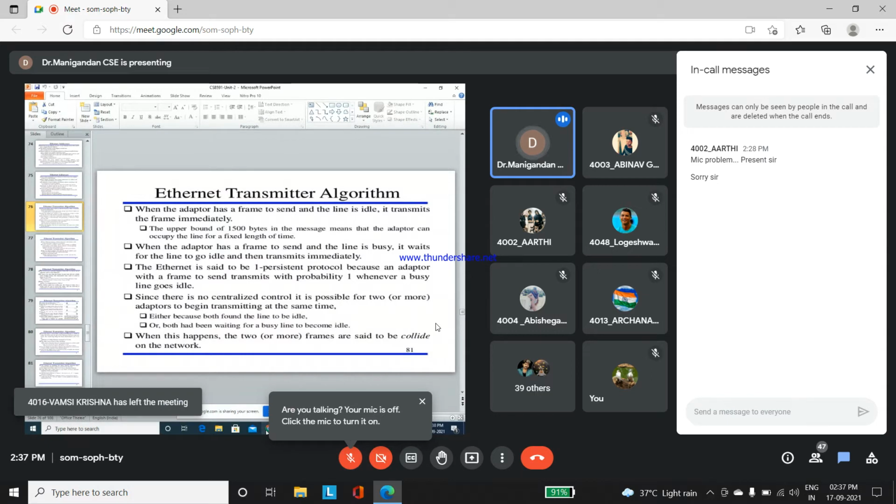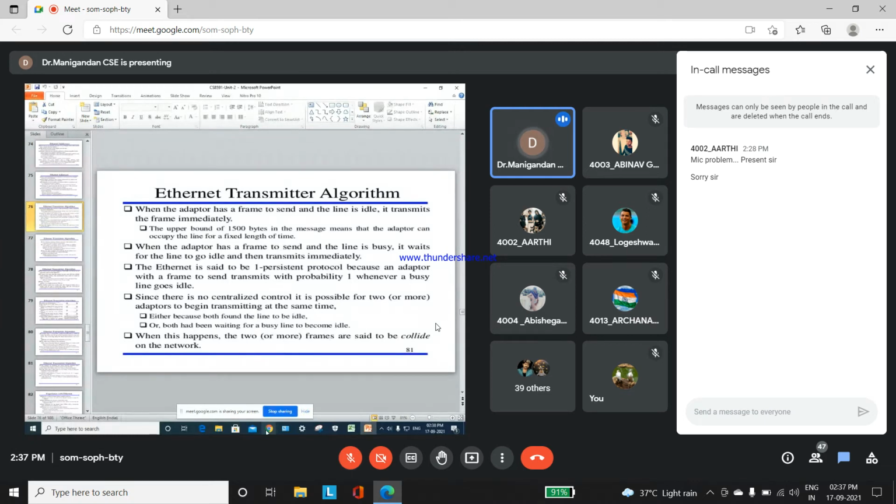Since there is no centralized control, it is possible for two or more adapters to begin transmitting at the same time.